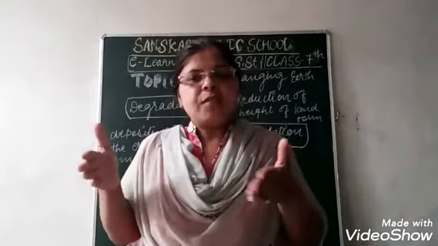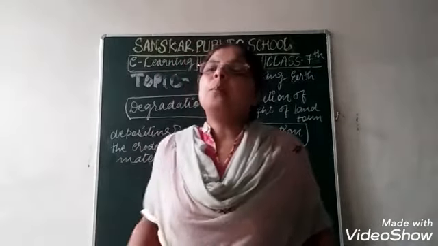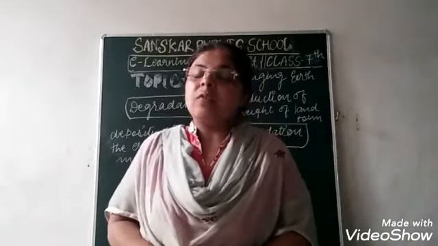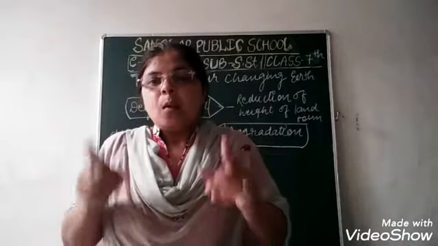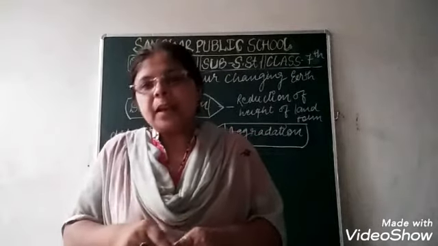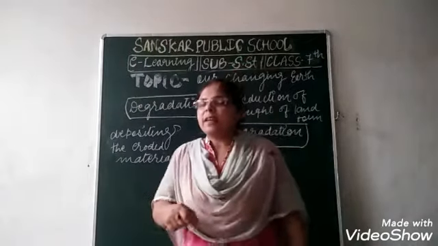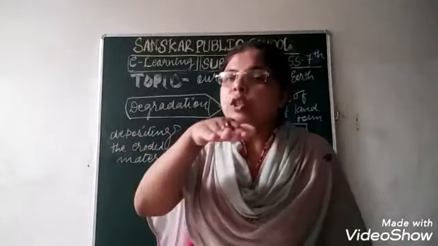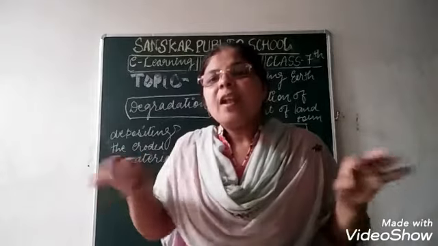That's why, from whichever path and way the water is passing and moving, the water brings a lot of things with itself. जहां जहां से वो निकलता है पानी, वहां वहां से वो बहुत सारी चीजों को अपने साथ लेकर के आगे बढ़ता है. But when this water enters the plain area, the northern plain area, क्योंकि plain area हो जाता है, then its velocity becomes very slow, and due to the slow velocity it starts to leave things out.